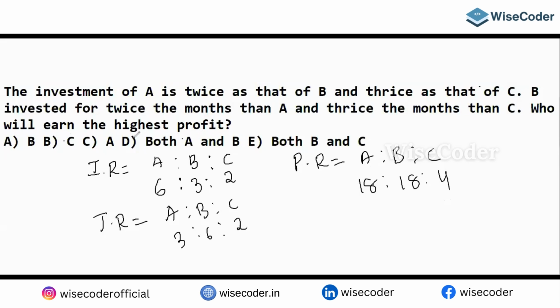Both A and B will earn the highest profit. So it's all about writing this particular ratio. Once you're done with the ratio, your job is done. So please write consciously. Okay, let's go to the next one.